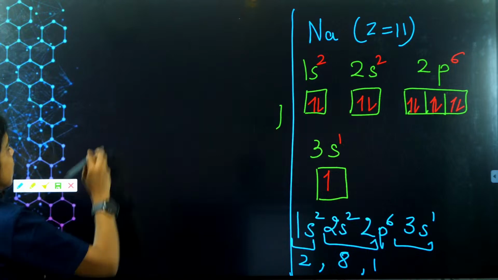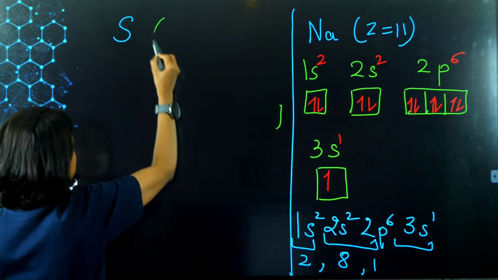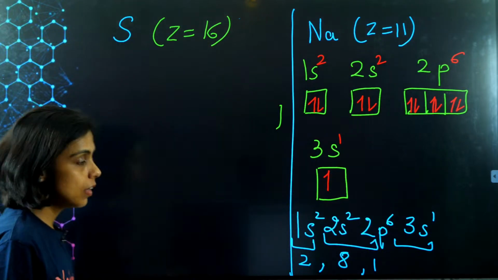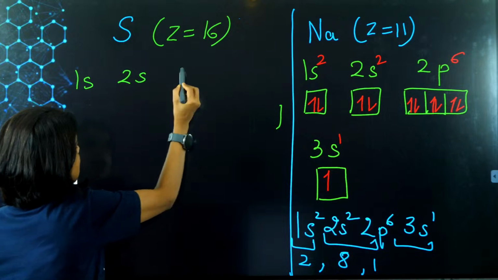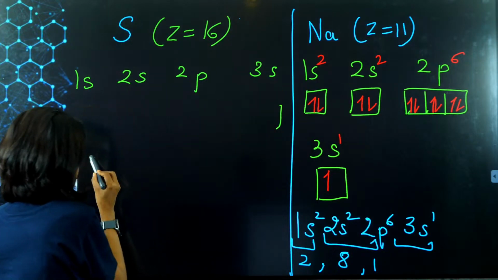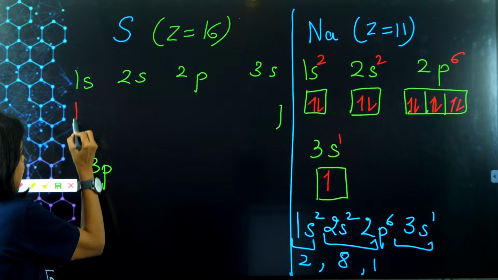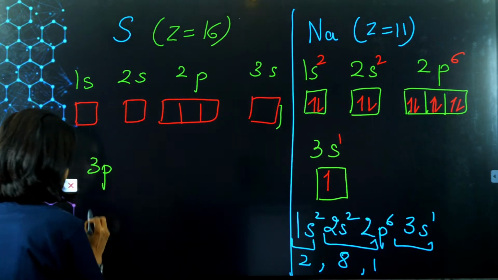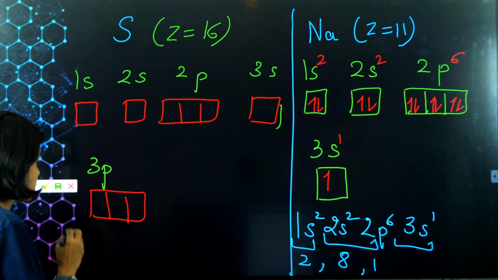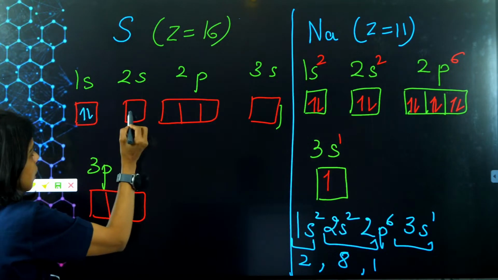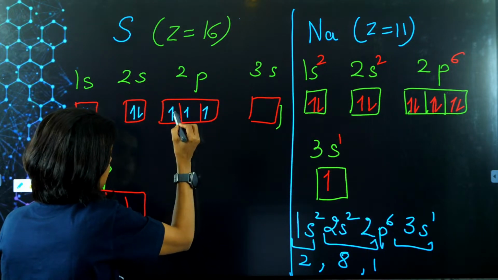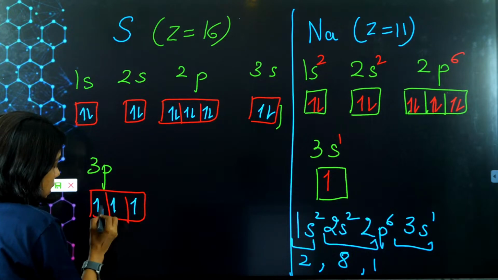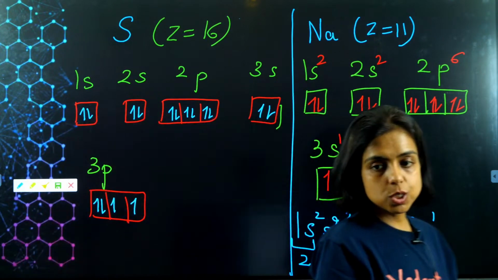Now let me write the configuration of sulfur. The atomic number of sulfur is 16, right? That means 16 electrons in sulfur we have. Let's write 1s, 2s, 2p, 3s. After 3s, we need to know the order, 3p. So in s, I have 1 orbital. In p, I have 3. All these are degenerate. How many electrons am I supposed to fill? 16. 1, 2, 3, 4, 5, 6, 7, 8, 9, 10, 11, 12, 13, 14, 15 and 16. So this way I filled the electrons.